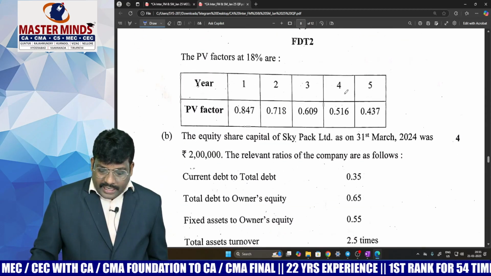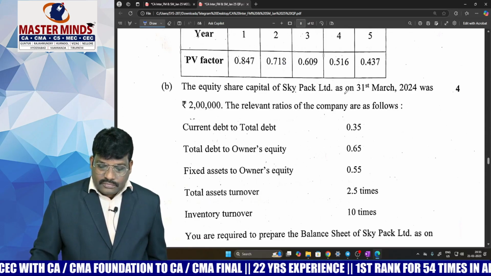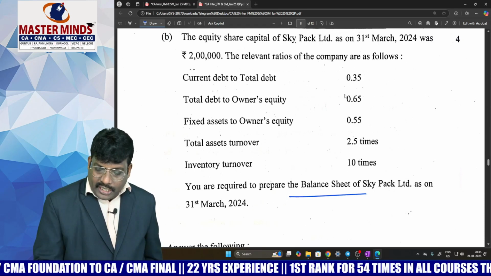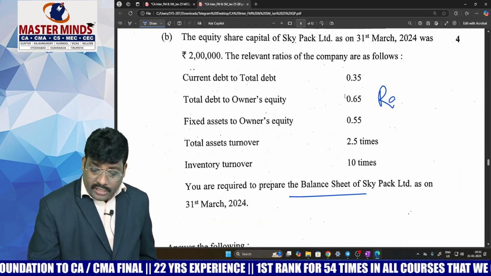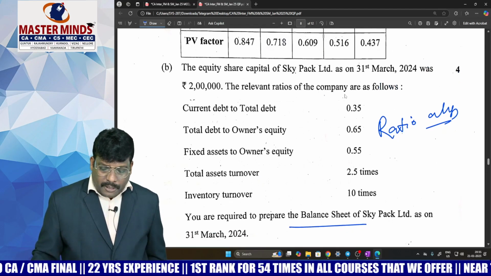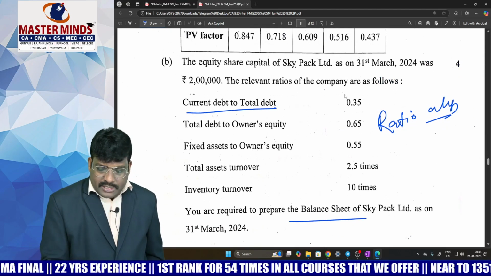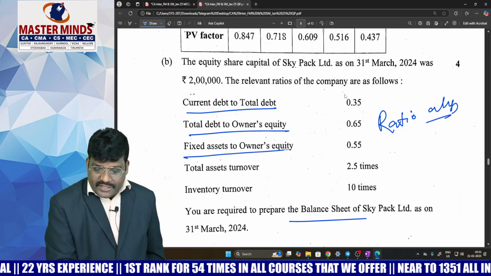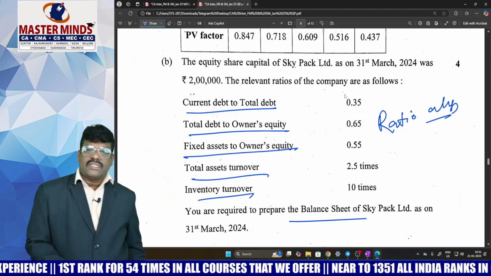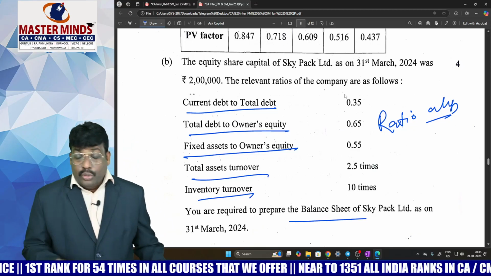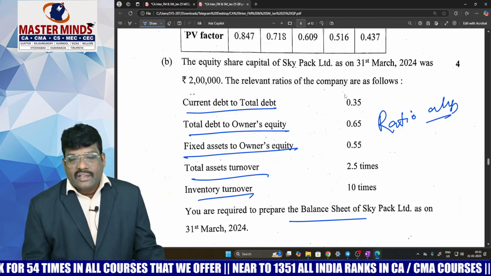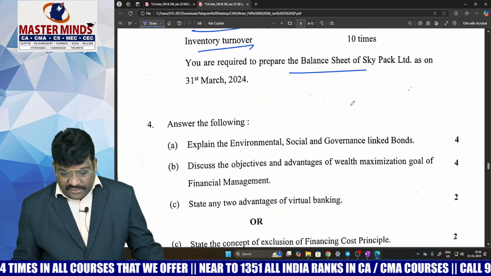Okay. And thereafter the B part they have given, this is nothing but from the balance sheet, particular balance sheet estimation from the chapter called ratio analysis. Ratio analysis, the basic model problem only. Current to total debt is given, total debt to owner's equity given, fixed assets to owner's equity, total asset turnover, inventory turnover. Based on this, you can easily calculate. You know, in our material, such comprehensive problems are there. Compared to this, this is nothing. Very basic model problem. It is not at all difficult.